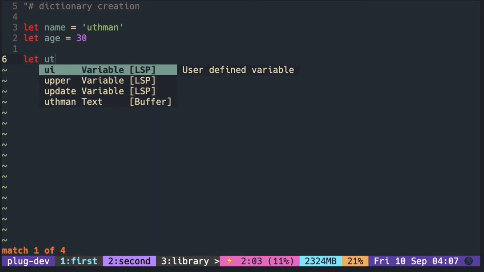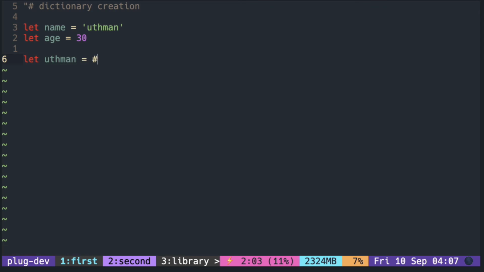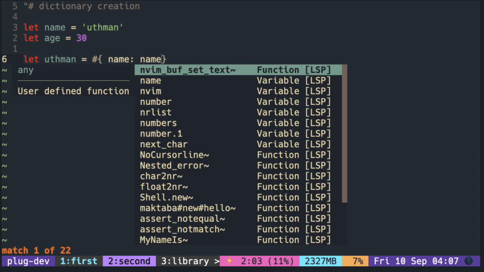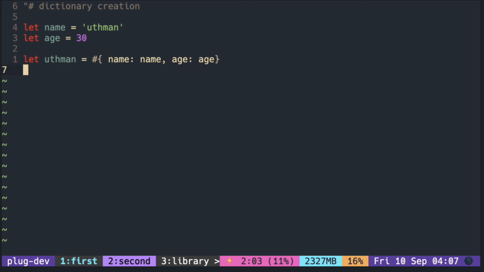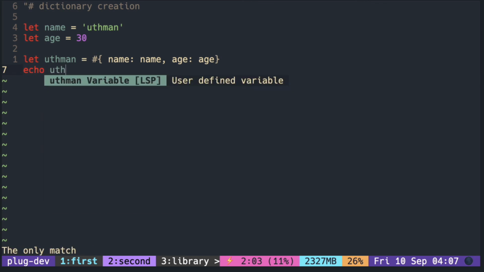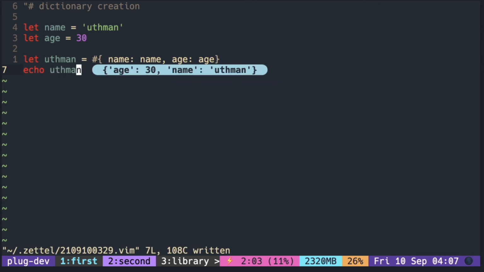You can create dictionaries more easily by using the hashtag. By prepending the curly braces with the hashtag, you do not have to surround the key with a quote every time. But spaces cannot be used with the hashtag syntax.